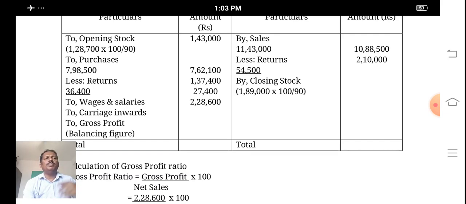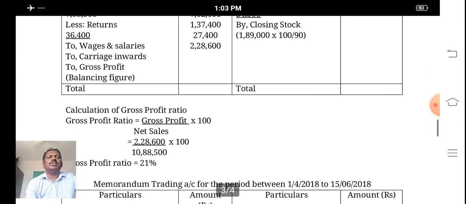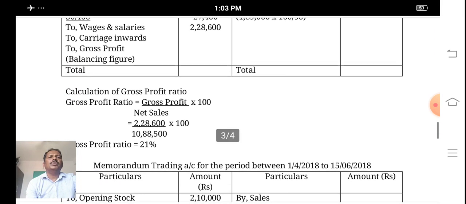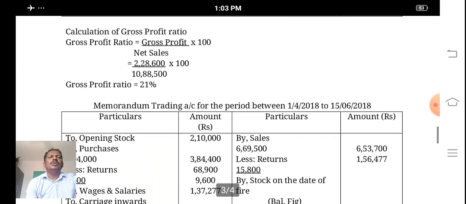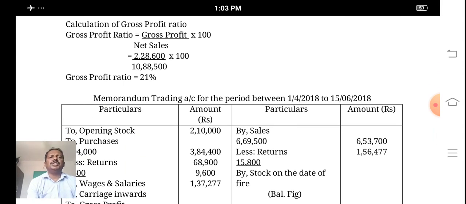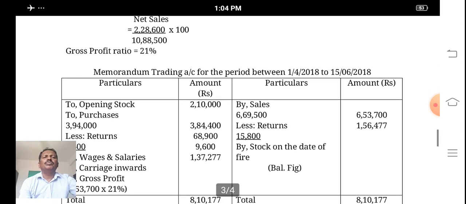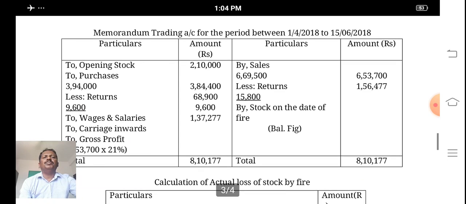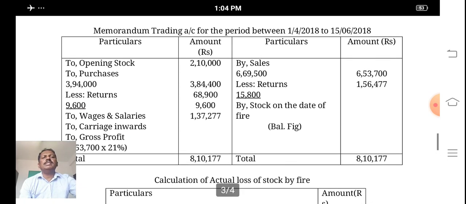Credit side total is more, and the debit side difference is 2,28,600. So calculation of gross profit ratio, this is the second step. Gross profit ratio is equal to gross profit divided by net sales into 100. That is 2,28,600 divided by 10,88,500 into 100. We got 21% as the gross profit ratio.